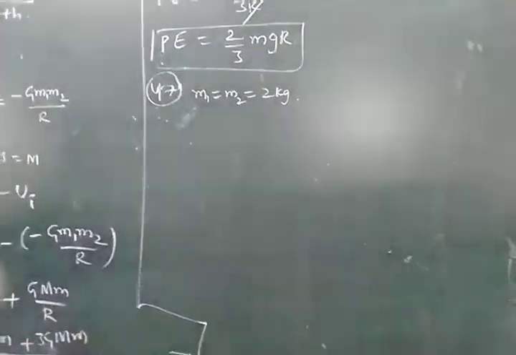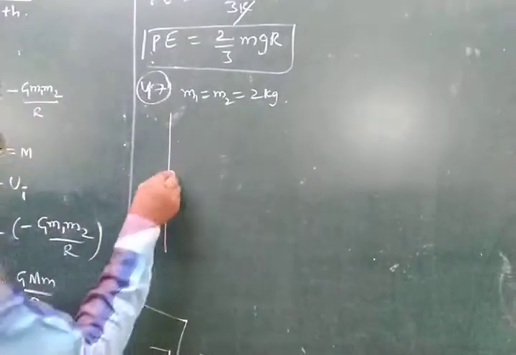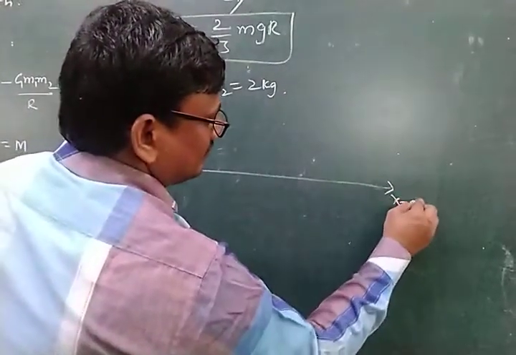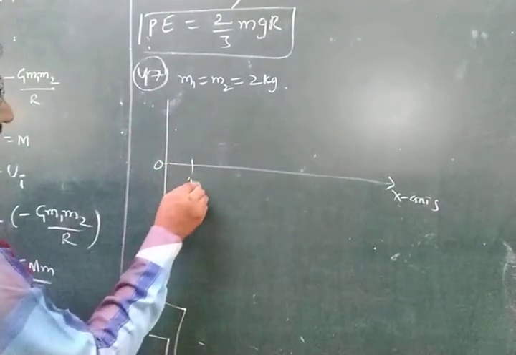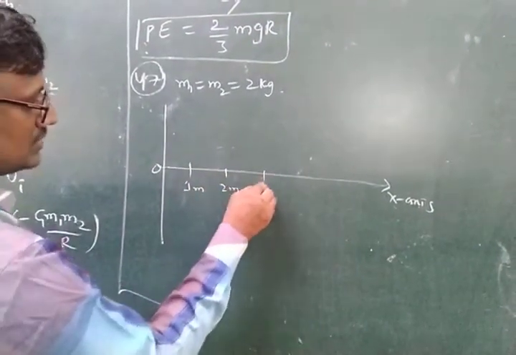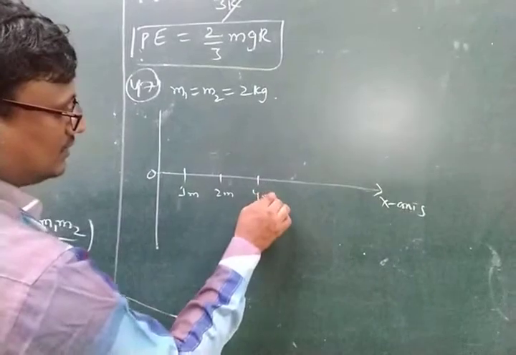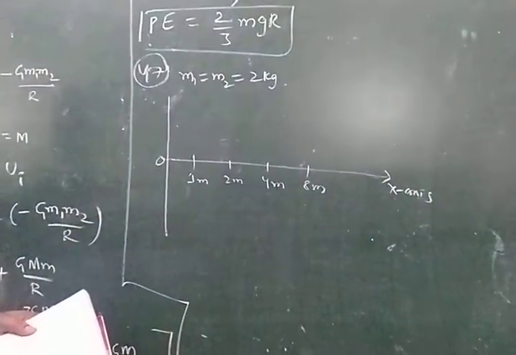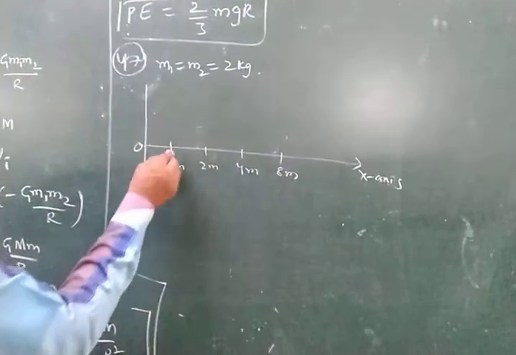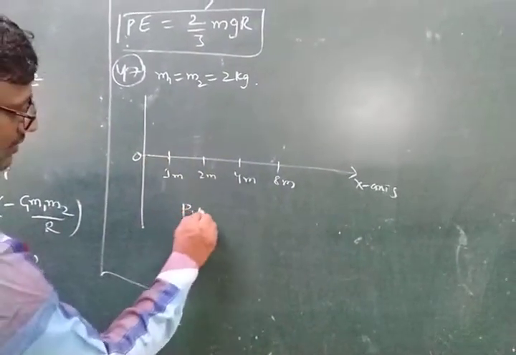Again we take this as the x-axis, this is the origin. Now they are placed at 1 meter, 2 meters, 4 meters, 8 meters. Then find the resultant potential energy.